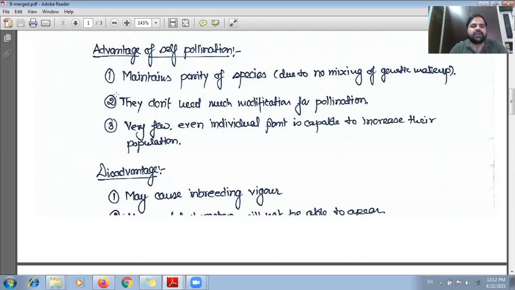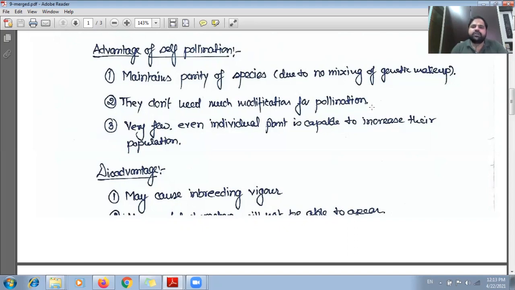The second advantage, they don't need much modification for the pollination. The pollen has to be transferred either from one flower to another flower of the same plant or in the same flower.